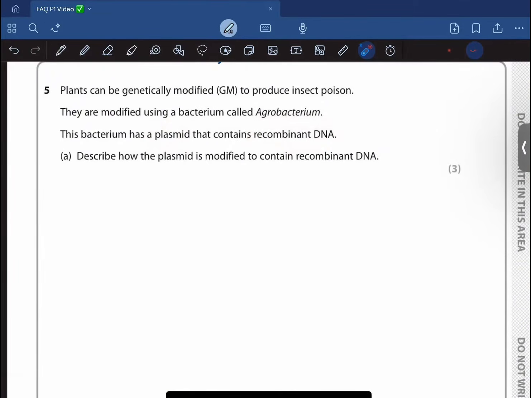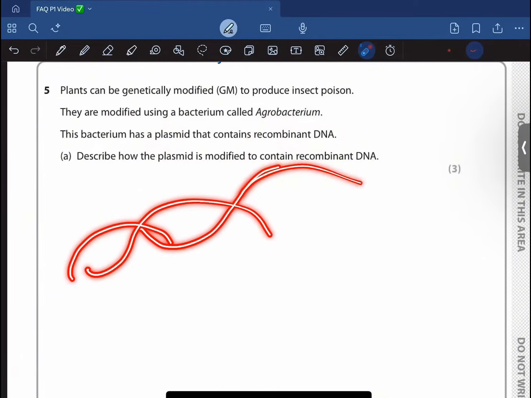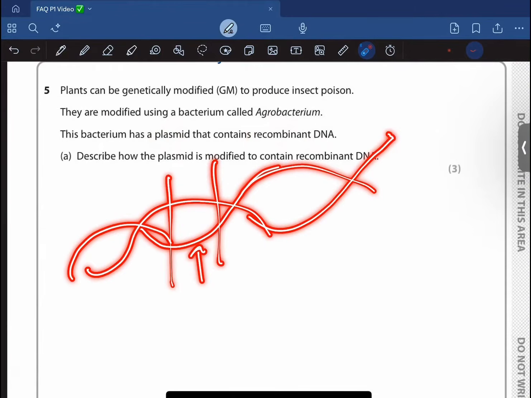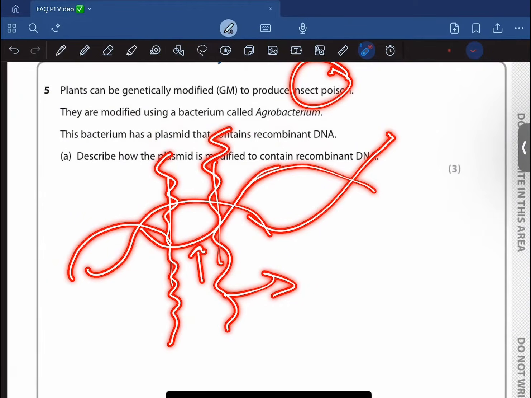So what you're going to do is, first of all, suppose this is the DNA, right? Now this part of the DNA codes for this insect poison, right? So you're going to cut this section of the DNA using an enzyme that is restriction.